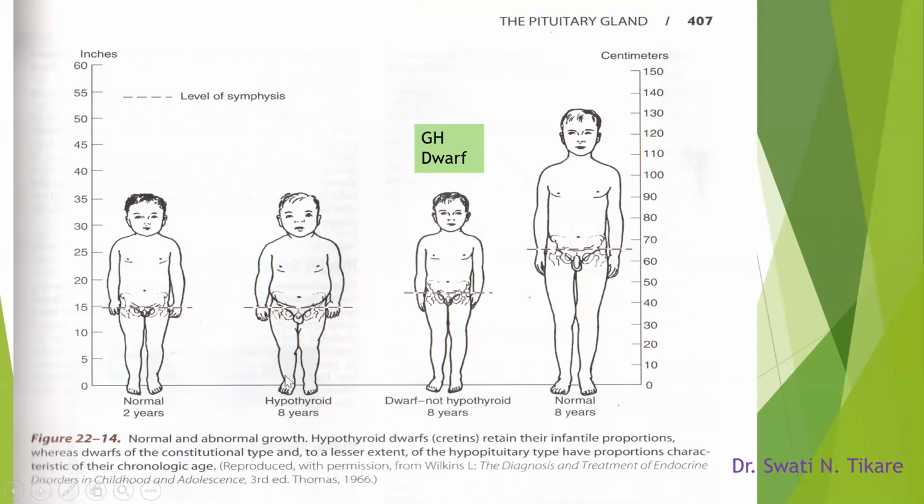Next, this dwarf is the hypothyroid dwarf, what we call the cretin dwarf. You can see this child is not only a dwarf, but also chubby, and maybe some other findings are there which we will learn a little later. Our pituitary dwarf is almost just the height of a 2-year-old child at the age of 8 years, whereas in the rest of the things, we can't see much difference. The maturity is also seen on the face, not like the 2-year-old.